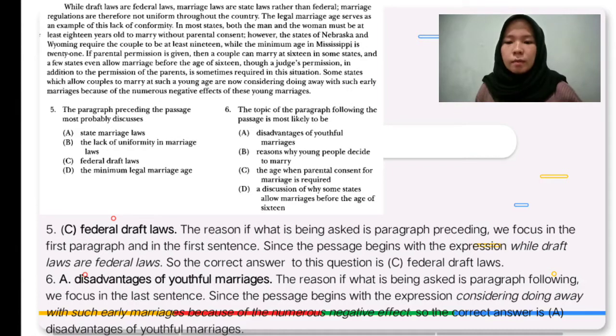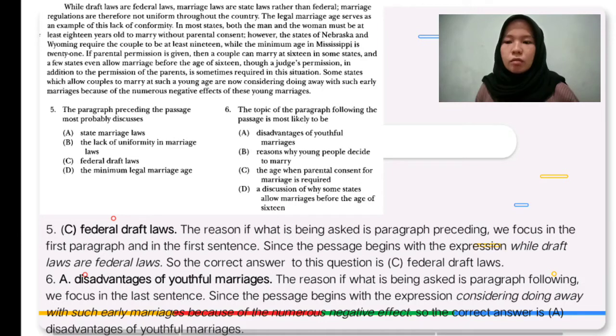Number 5. The paragraph preceding the passage most probably discusses C, federal draft laws. The reason: if what is being asked is the paragraph preceding, we focus on the first paragraph and the first sentence. Since the passage begins with the expression "while draft laws are federal laws," the correct answer to this question is C, federal draft laws.